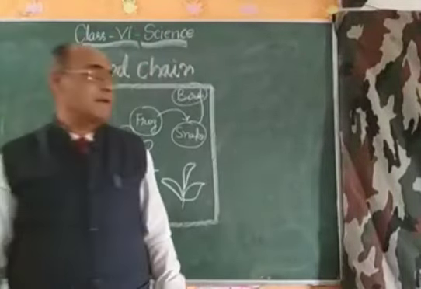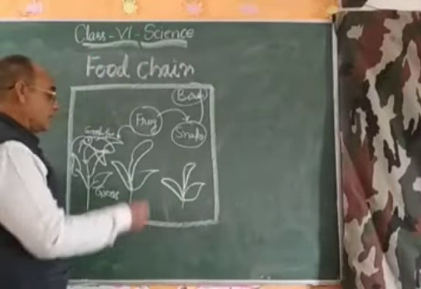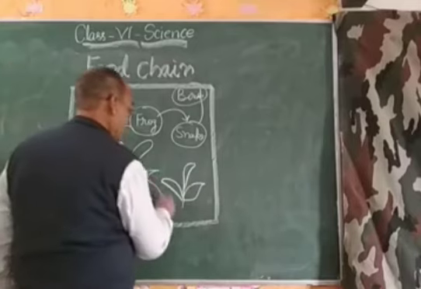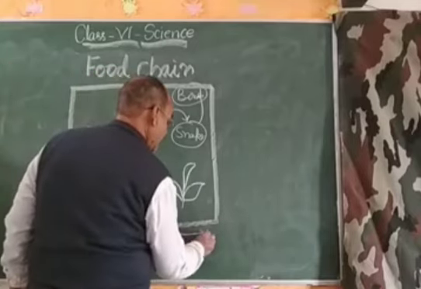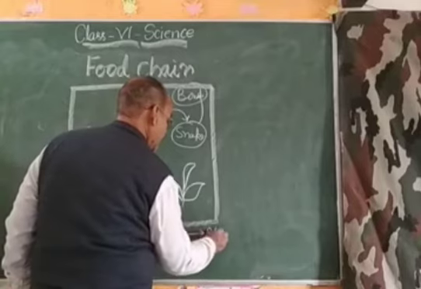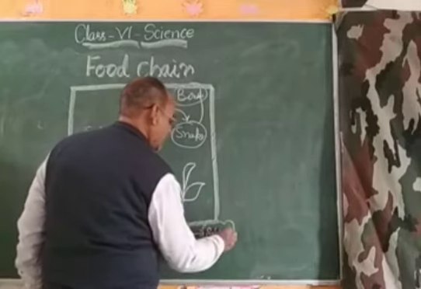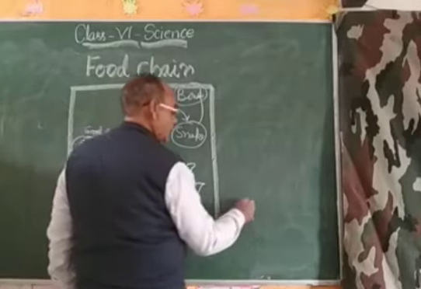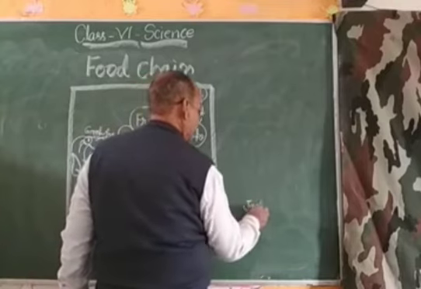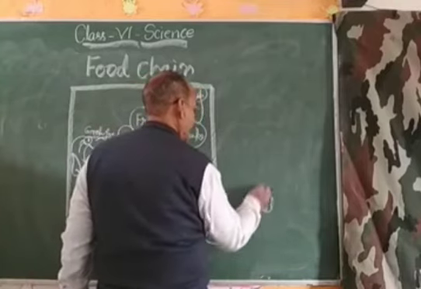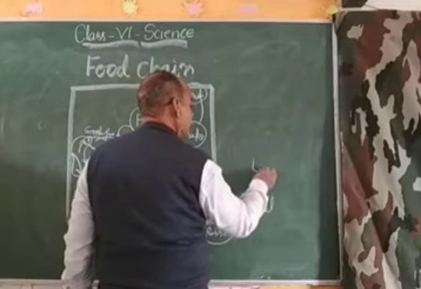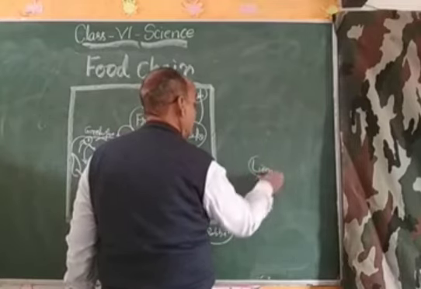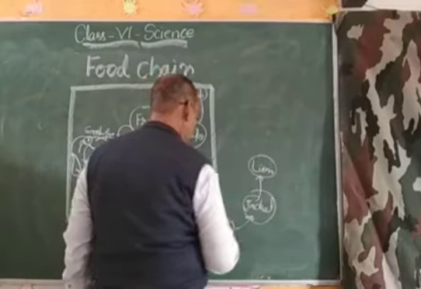And my dear student, if this grass is eaten by the rabbit, the rabbit is eaten by the jackal, and the jackal is eaten by the lion, then this is another type of food chain.